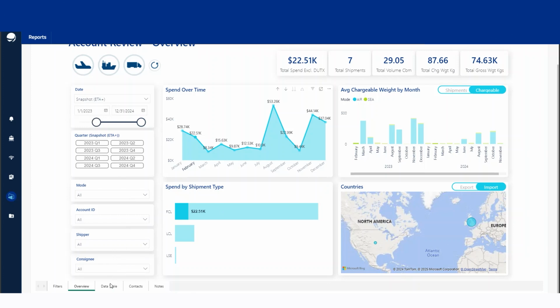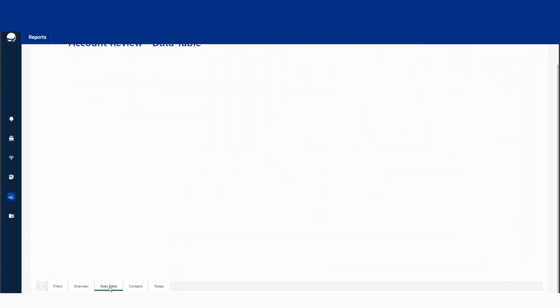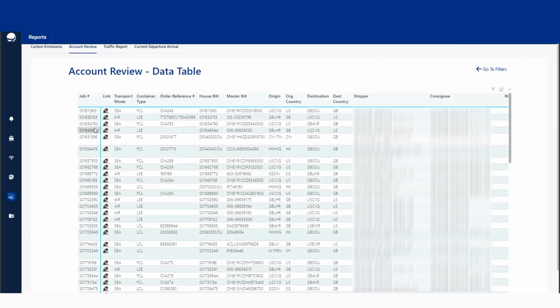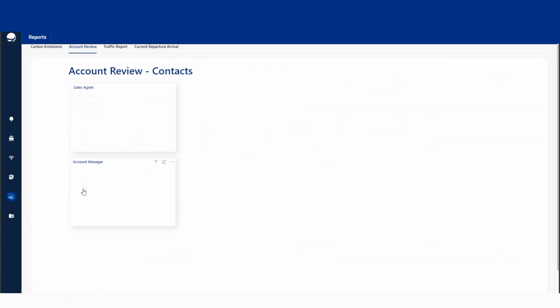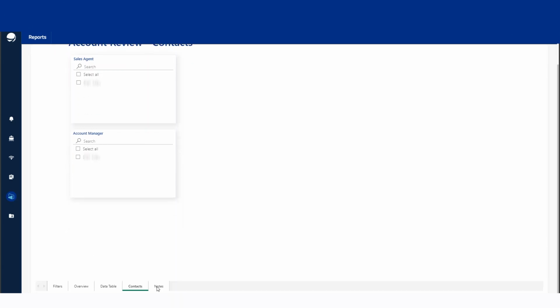Then you can also go ahead and view the data table. The data table on the account review will give you an entire table showing the account review itself. So this is everything that you're going to see typically in the shipment screen, all covered in here. Then we can go ahead and look at the contact screen. The contact screen is going to be the people who are ultimately running your account. So the sales agent and the account managers here, they will be the people who you would be looking to contact if there are any problems.